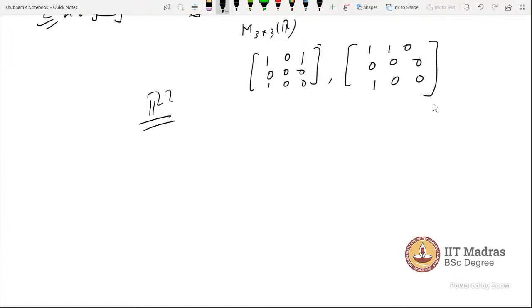R2 is that, and I am saying 1 2 is a vector in R2 and 5 10 is a vector in R2. So if you see, 5 10 can be written as 5 times 1 2.